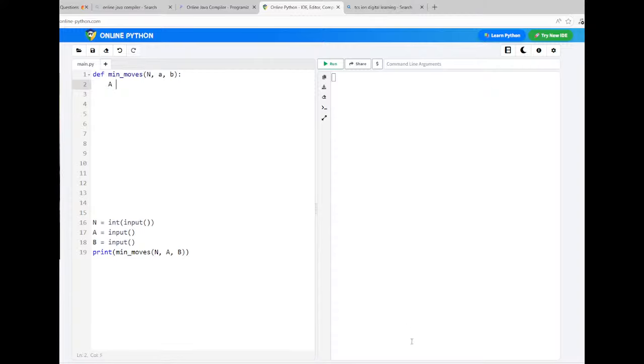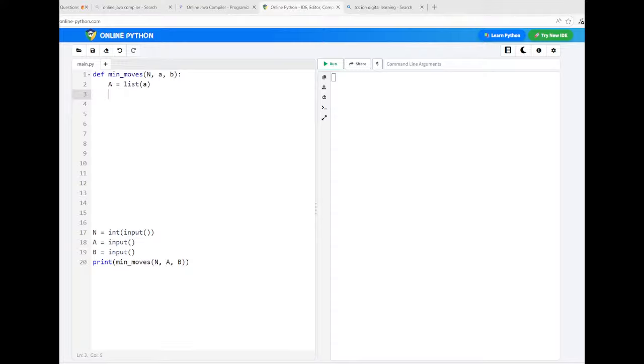So what you need to do first is convert the first string into a list, because a string is immutable. So you convert this into a list. Then the second step is to find the target indexes.